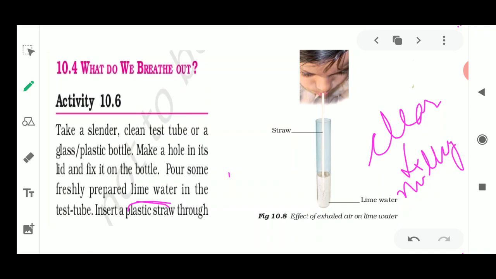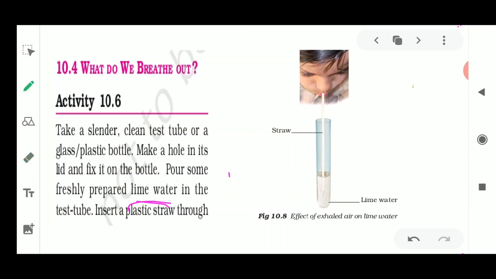Now why is this milky color appearing as you are blowing the carbon dioxide into this test tube? This lime water is going to react with the carbon dioxide which you are exhaling through your mouth, and it is going to be dissolved in this lime water. So the lime water is going to form this milky substance, means a white color solution will be formed as soon as the carbon dioxide is dissolved in the lime water. Fine. So this experiment proves that the turning of the lime water into a milky substance is going to confirm the test of carbon dioxide.